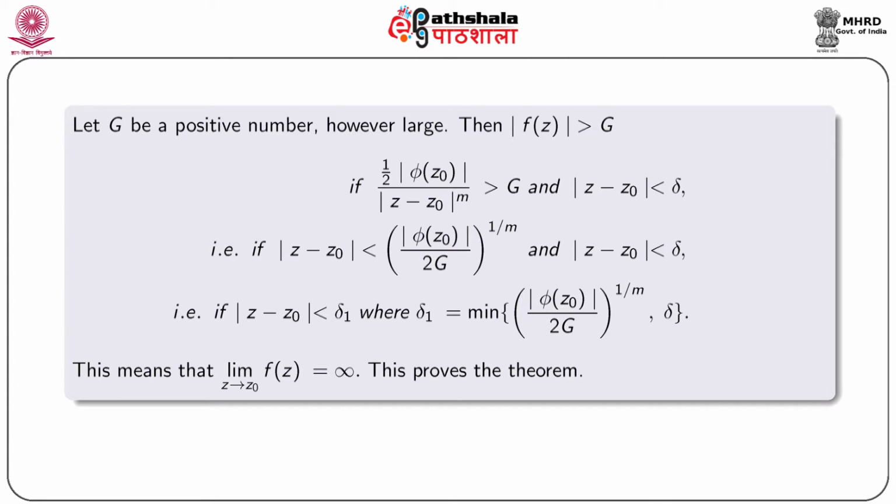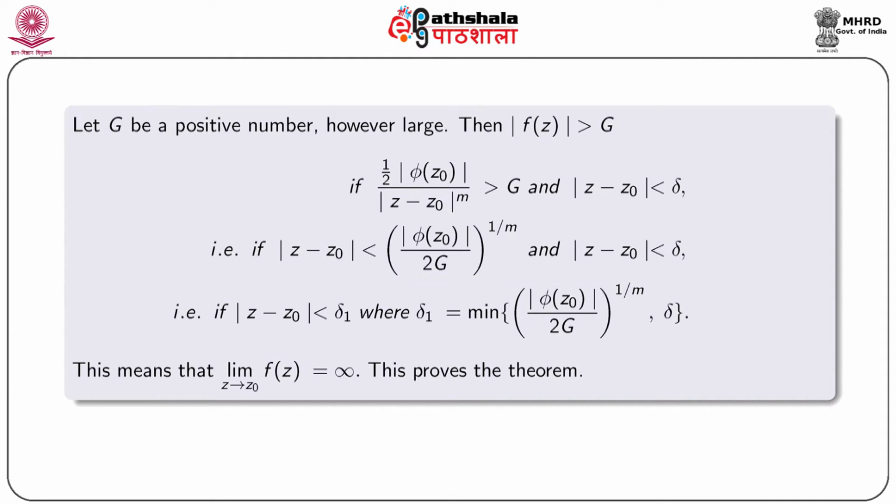Let G be a positive number, however large. Then mod f(z) greater than G if half mod phi(z0) by mod z minus z0 to the power m is greater than G and mod z minus z0 is less than delta. That is, if mod z minus z0 less than (mod phi(z0) by 2G) to the power 1 by m and mod z minus z0 less than delta.